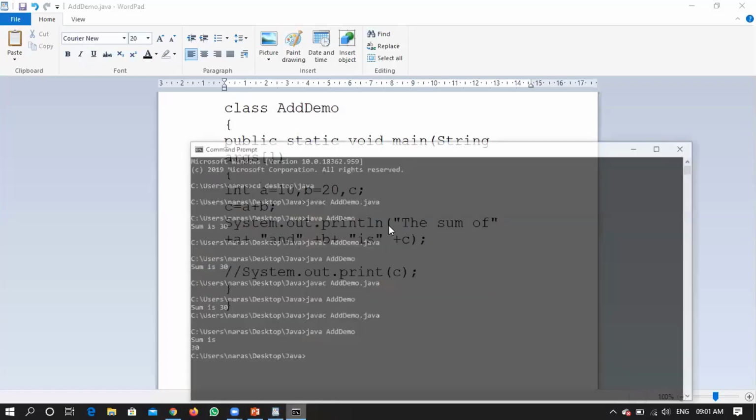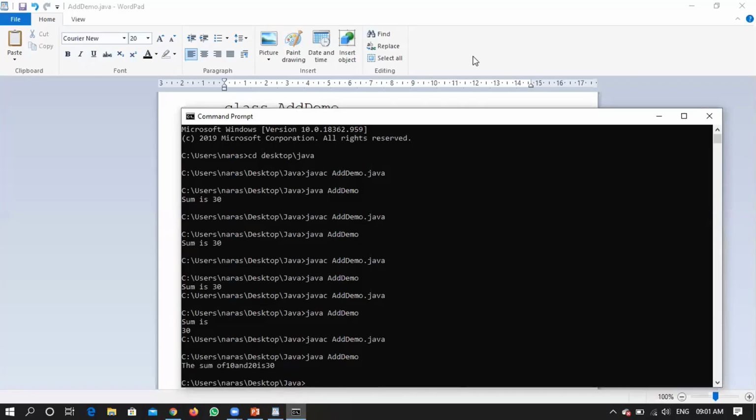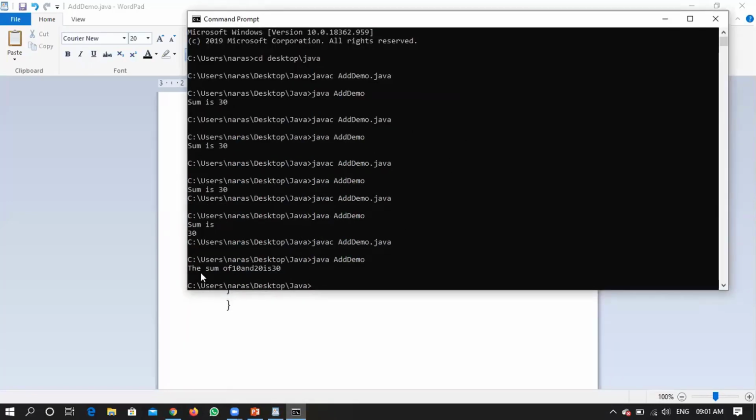To compile and check once. Javac, no syntax errors. The sum of 10 and 20 is 30.